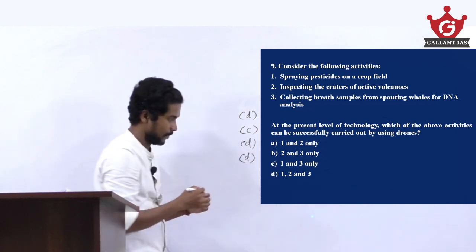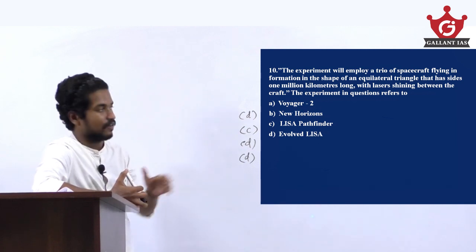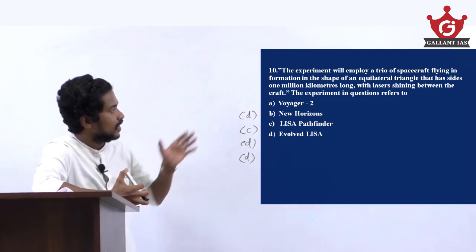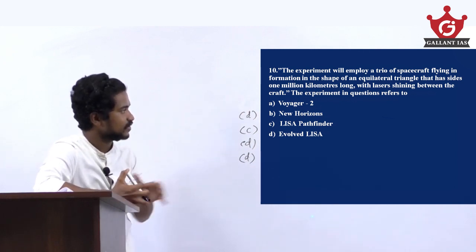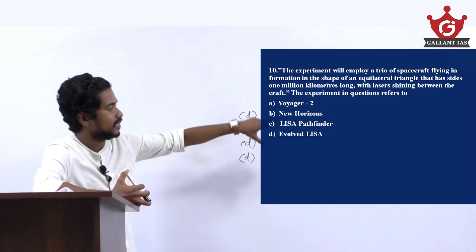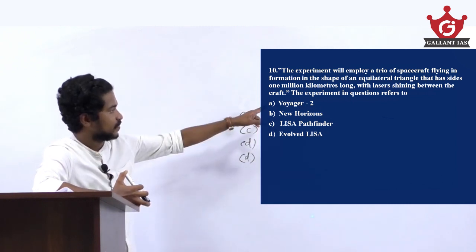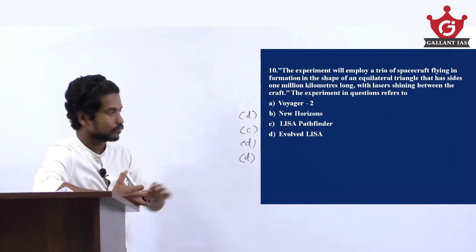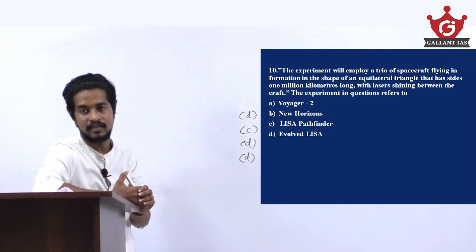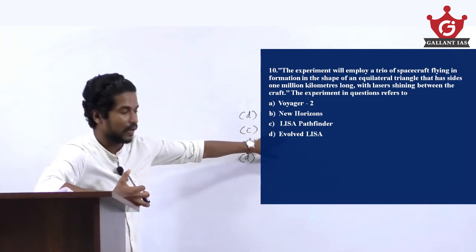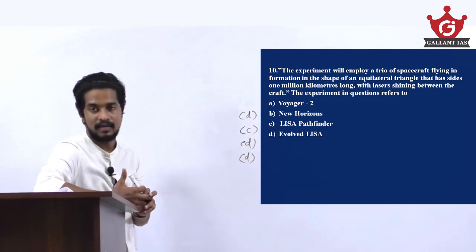Next question. The experiment will employ a trio of spacecraft flying in formation in the shape of an equilateral triangle that has sides 1 million kilometers long with lasers shining between the craft. The experiment in question refers to Voyager 2, New Horizons, LISA Pathfinder and Evolved LISA. So here the right experiment with regard to this statement is Evolved LISA.